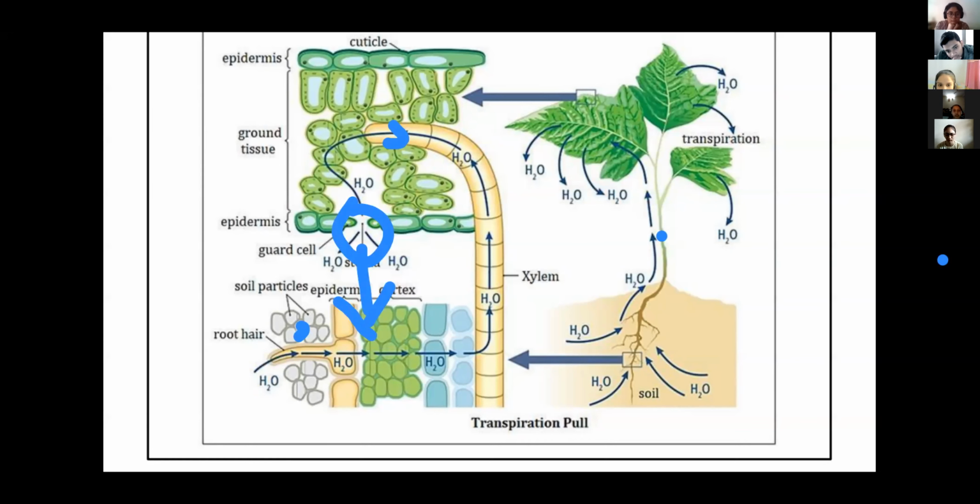that amount of water is absorbed by the root. Because in the leaf, water scarcity, water tension, water stress is created once the water is released outside in the form of water vapor. The cells of the leaves need water. They collect the water from the adjacent cells, then from the next adjacent cells, like that. It creates a pull of water, the transpiration pull.